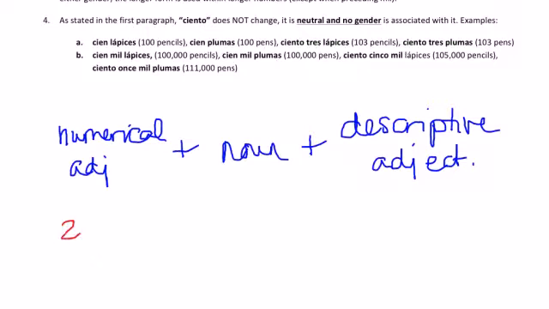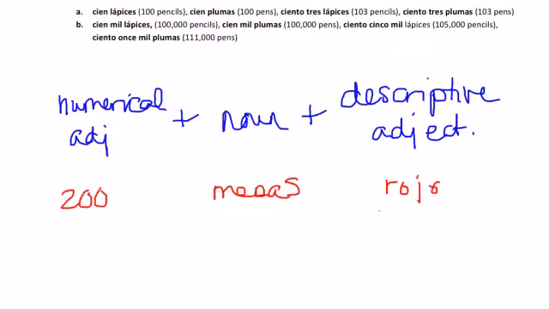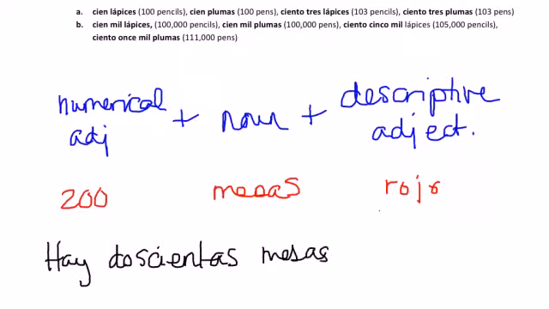If I want to say 200, and I want to use the word mesa for table, and I want to use the descriptive adjective rojo, in order to make this all agree, I can say "hay doscientas mesas rojas."